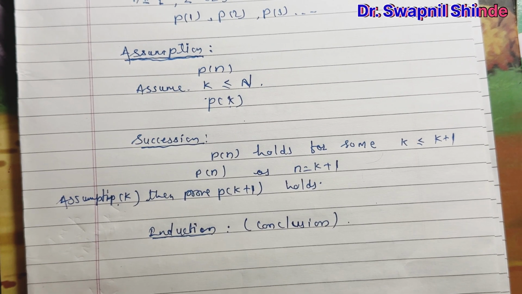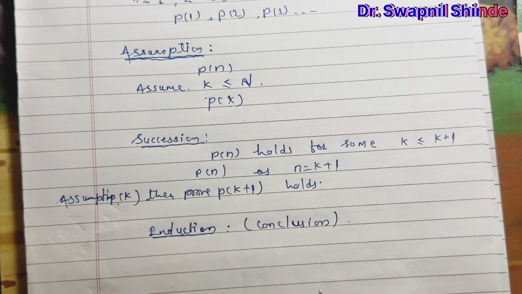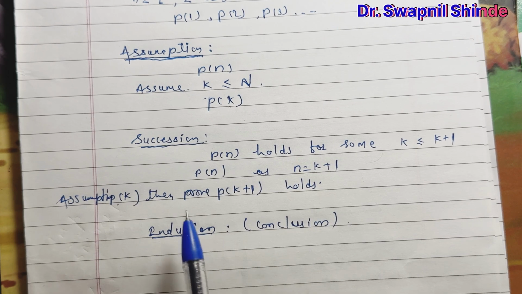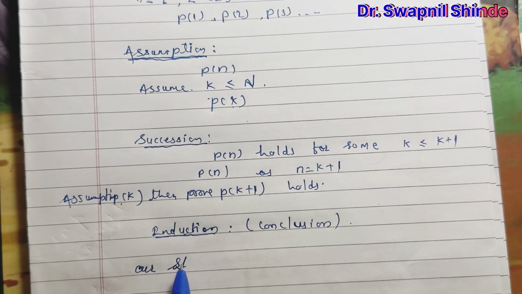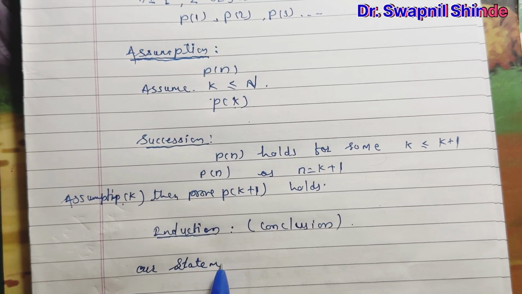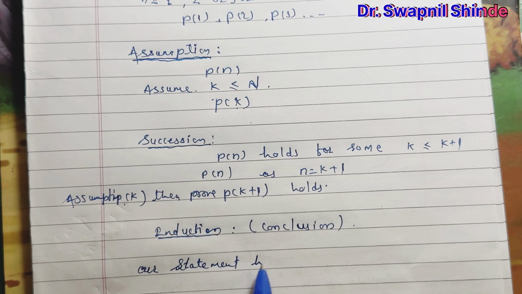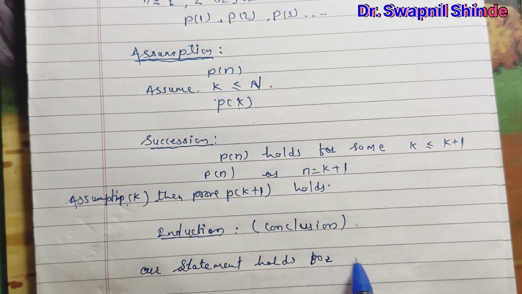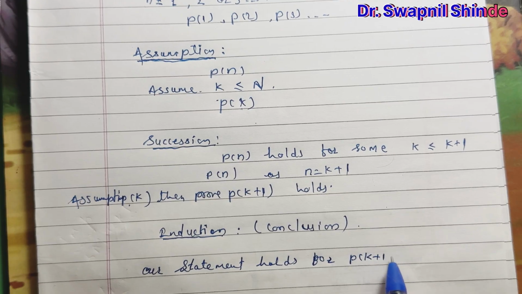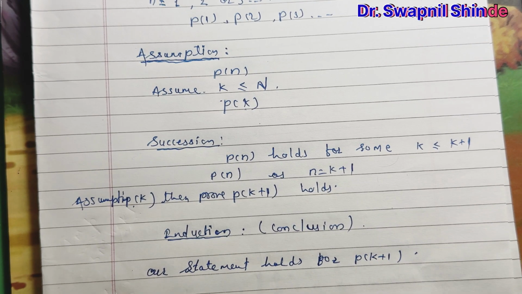For the conclusion, whatever you proved in the succession, you have to conclude in one statement. What can we conclude? Our statement holds for P of k plus 1. This one is our induction.